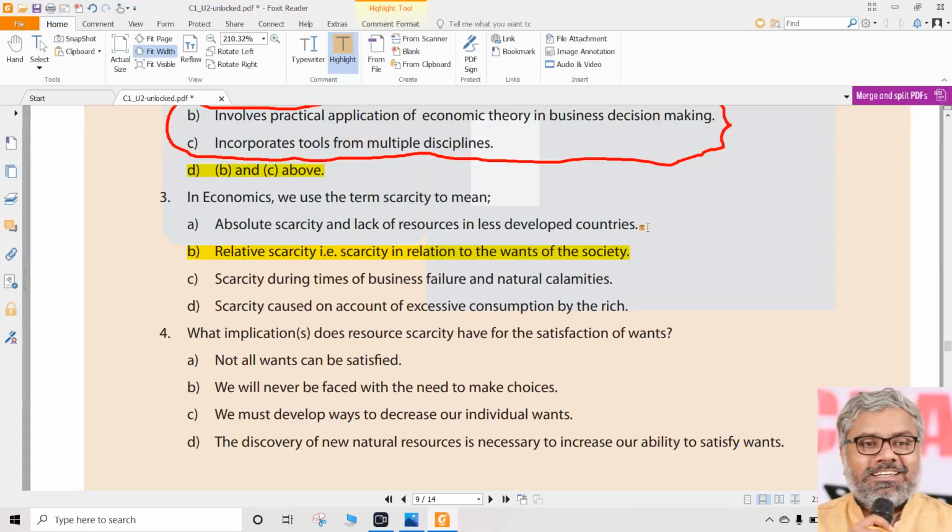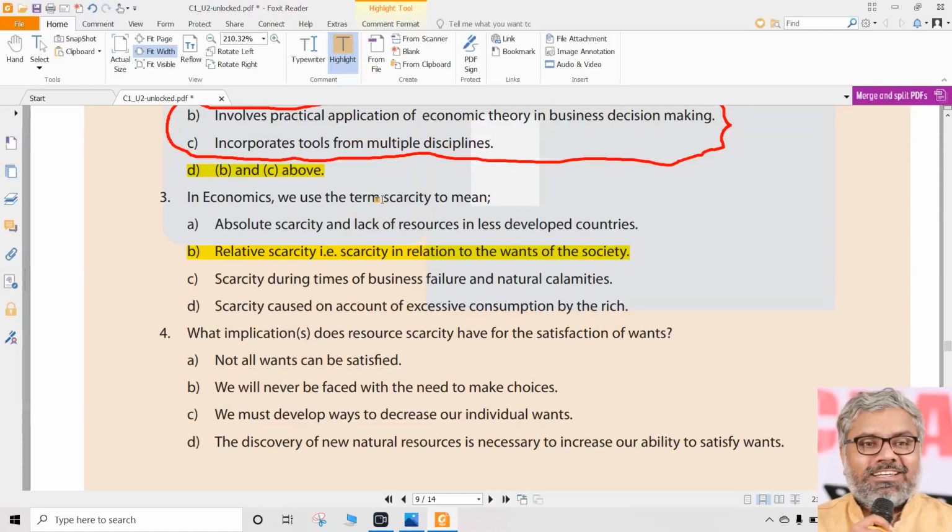I'm talking about the worst possible scenario. If somebody doesn't know the meaning of relative scarcity, we should know ideally, then B ideally should be the correct option with knowledge. Even without that also, with common sense we can answer, because these are things we should know are absolutely wrong statements. Economics never talked about these angles as the central problem of economics.